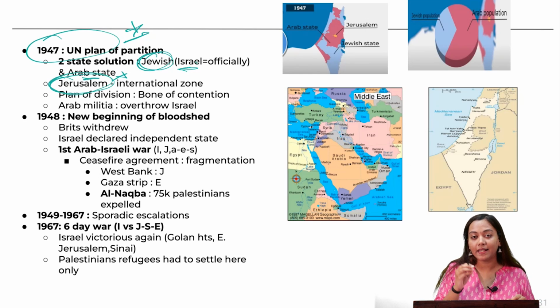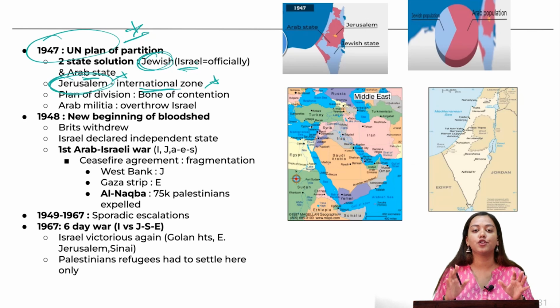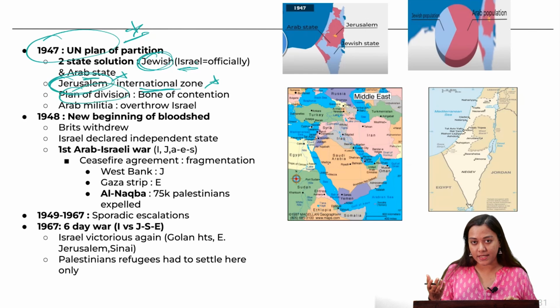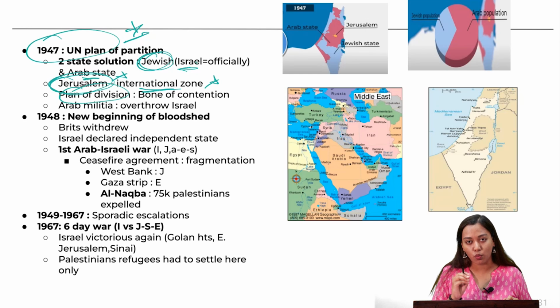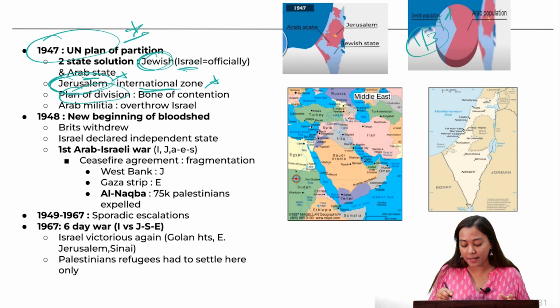Jerusalem, which was a heavily contested zone, was declared an international zone under the hands of the United Nations, and this entire plan of division, as you can see, was the entire bone of contention. Why? Because less than 1/3 of the population, which was of the Jewish community, was given more than 56% of the land parcel of this entire Palestine region. It was not liked by the Arab people.